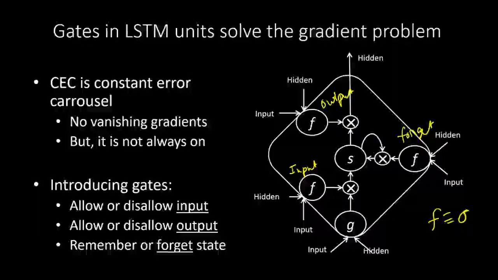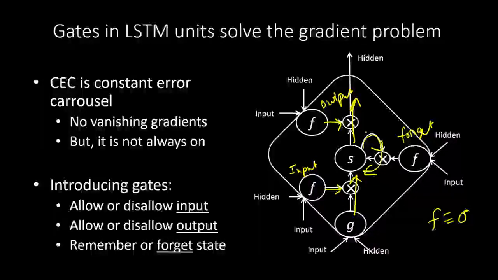Similarly, this input either allows this to flow through or stops it. It lets it flow through when it is 1, and stops it when the output is 0. Similarly, this allows this to flow through or not flow through.